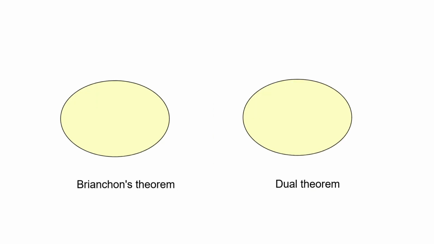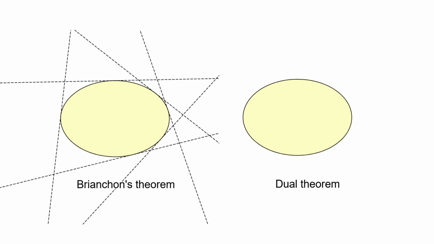Let us formulate Brianchon's theorem step by step, using only the notions of points and lines, and translate each statement into its dual form. To construct the hexagon, we begin with 6 tangent lines to a conic. In the dual world, these tangent lines correspond to points of tangency on the conic itself.